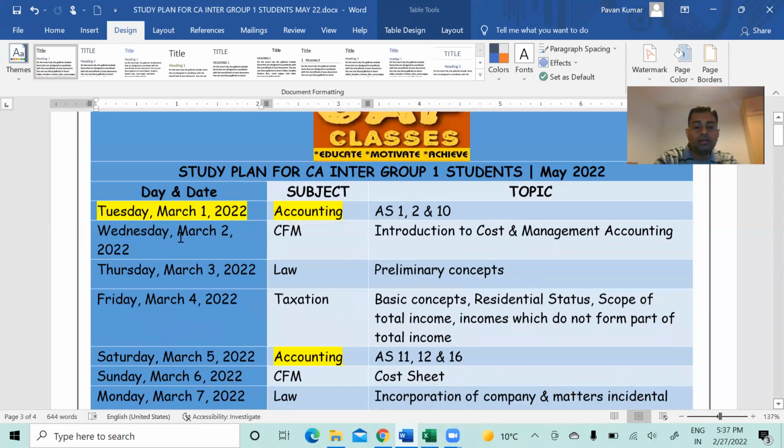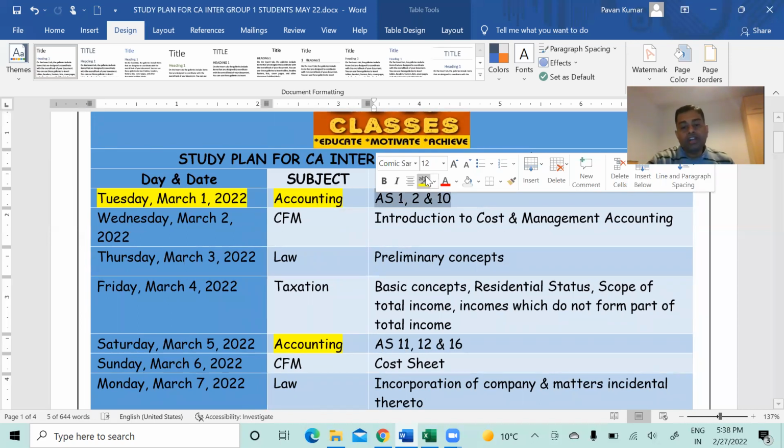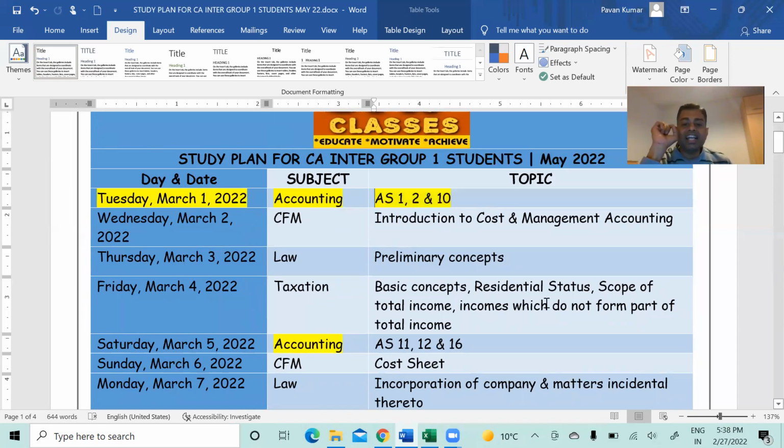Okay, here, what you are studying in accounts: AS1, AS2, AS10, that's all. How much time does it take to complete AS1, AS2, AS10? AS1 half an hour, AS2 1 hour, maybe AS10 2 hours. So in 3.5 hours, you will complete this. And you have 24 hours. So even if you work for 5 to 6 hours a day, comfortably you can complete that, and you don't need any backup day for that, okay?